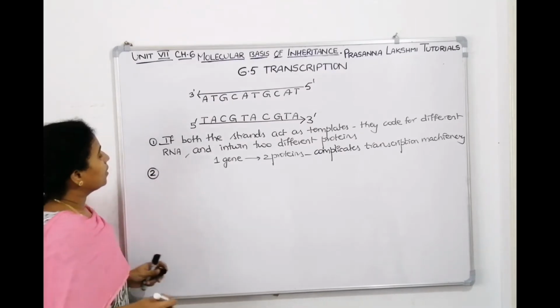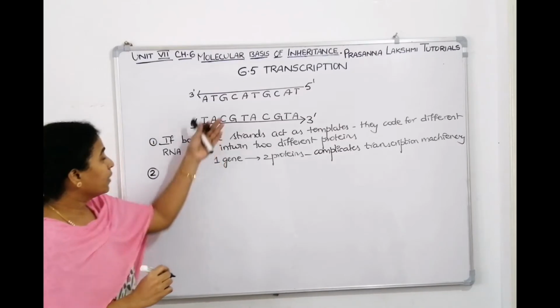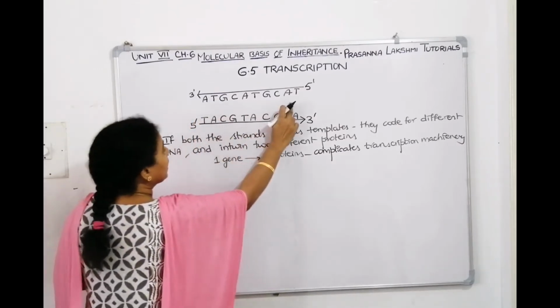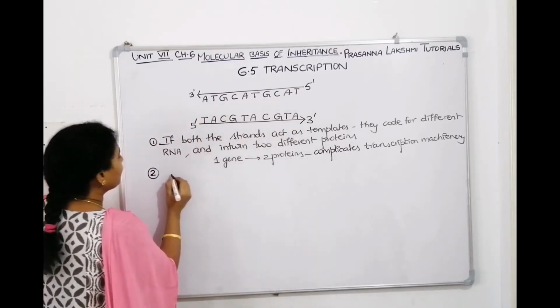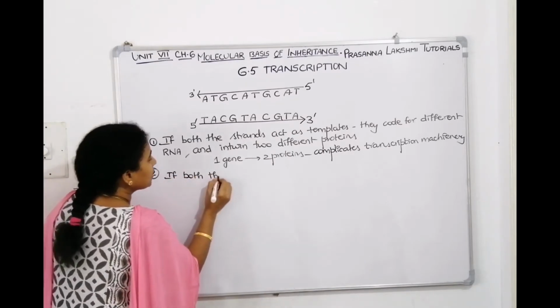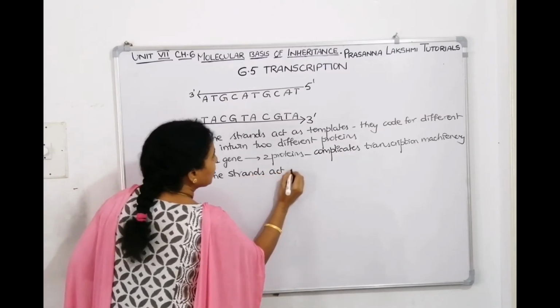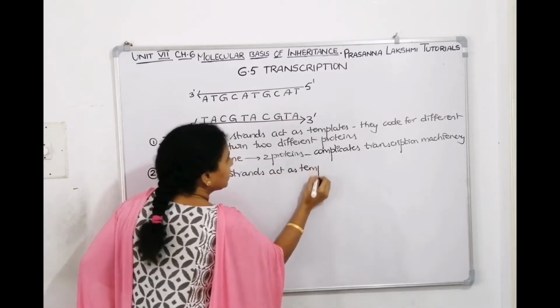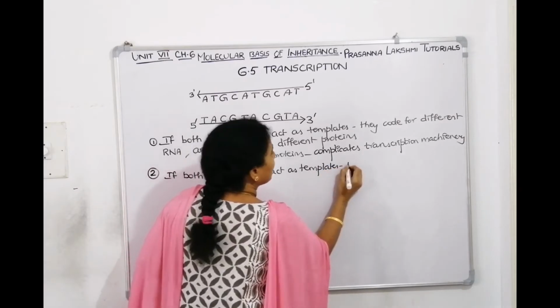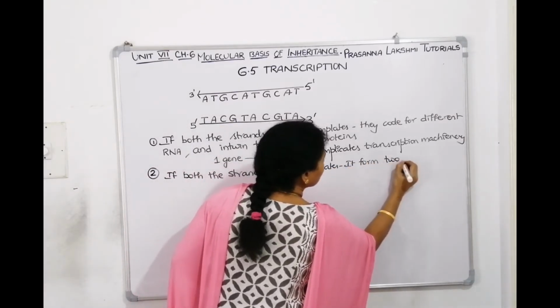Then what is our second explanation? Now we tell that if this codes for one RNA, and the other codes for another RNA, so if both the strands of DNA act as templates, it forms two strands of RNA.